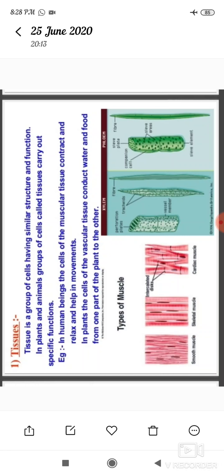For example, in human beings, muscle cells contract and relax to cause movement, nerve cells carry messages, and blood flows to transport oxygen, food, hormones and waste materials and so on. In plants, vascular tissue conducts food and water from one part of the plant to other parts. So, multicellular organisms show division of labor.